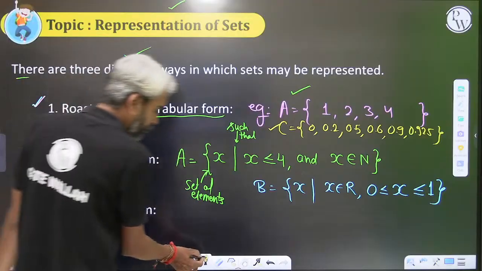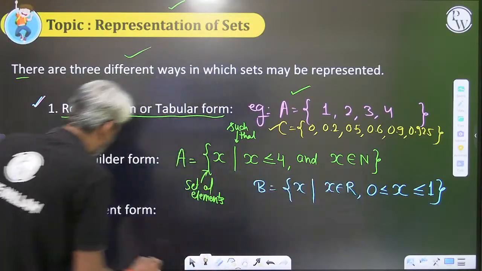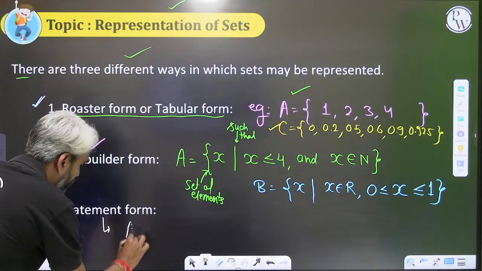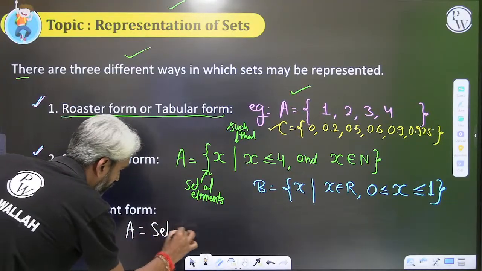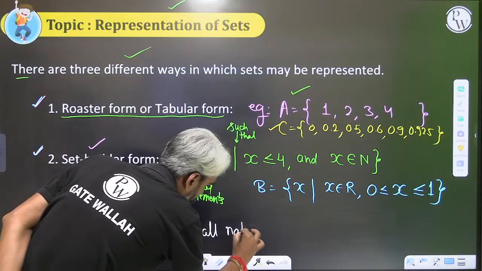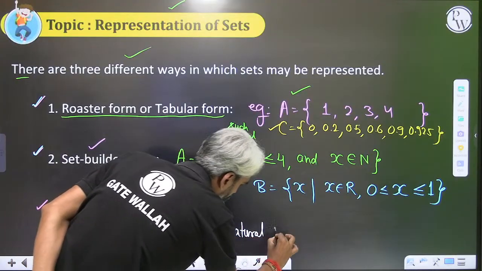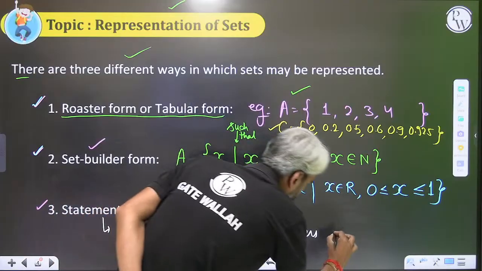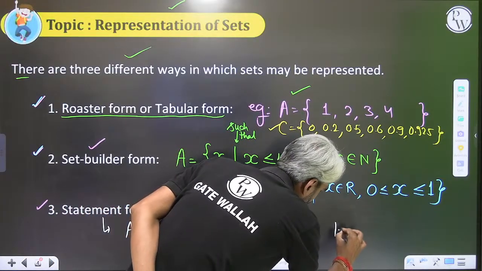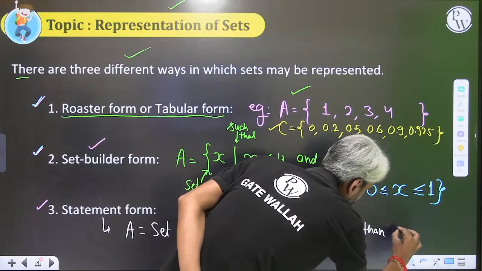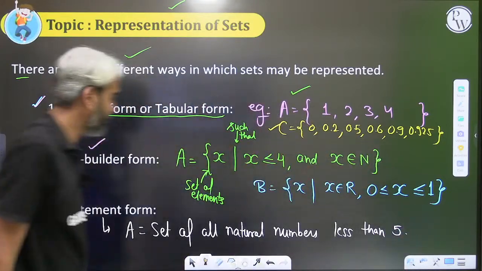It's a simple notation. If I simply want to write A, then what is set A? Set of all natural numbers less than 5, or you can also say less than or equal to 4. That's absolutely fine, but it's just a notation.